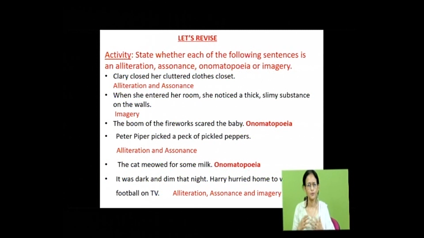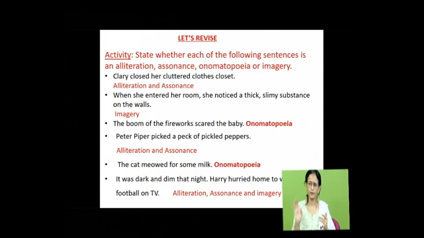The position can be anywhere in more than two words in a phrase or sentence. Onomatopoeia represents sound. Imagery tickles your senses, all the five senses, one or two at a time or all the five at a time, to tickle your imagination.